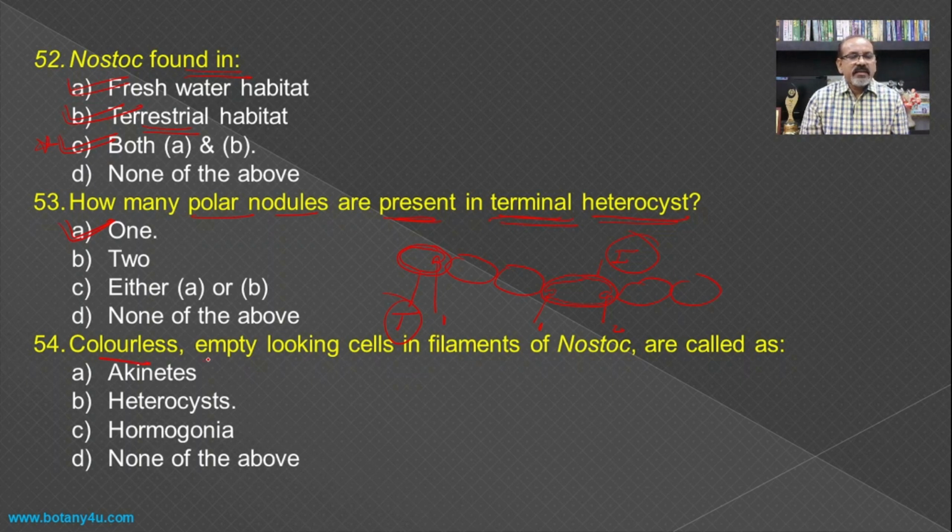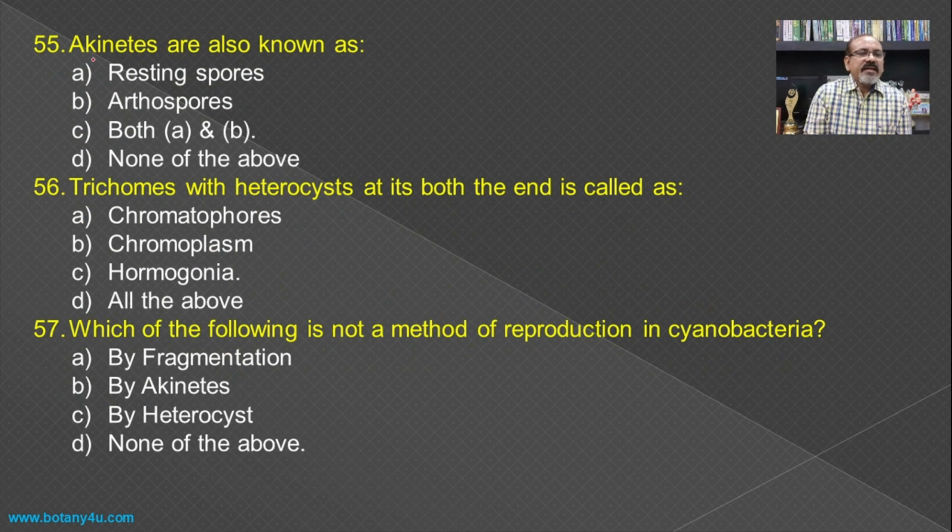Then colorless empty-looking cells in a filament of Nostoc are called, if you see the empty-looking or colorless cells in the Nostoc filament, then it is a heterocyst, and hence it becomes the answer. Then akinetes are also known as, as we have seen in an earlier question, akinetes are the resting spores, and these are also known as arthrospores, and hence both A and B become the answer for this question.